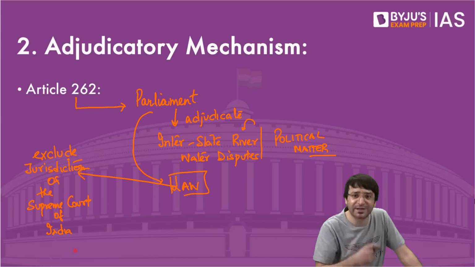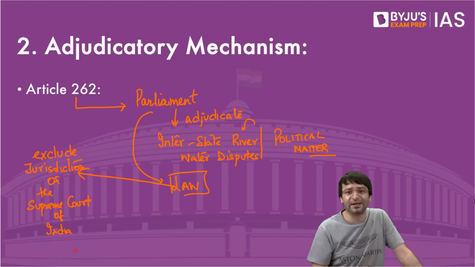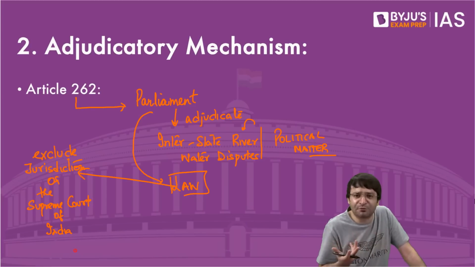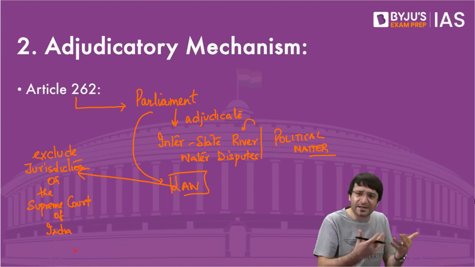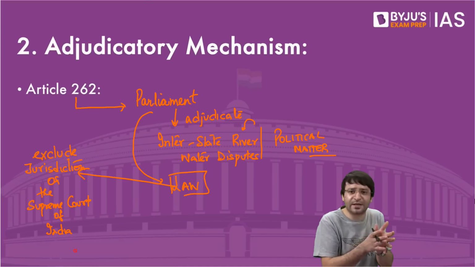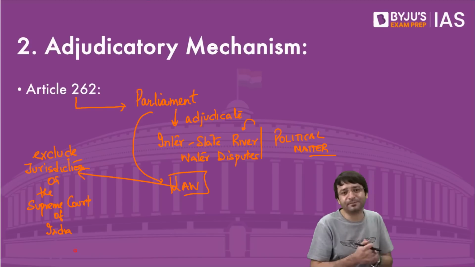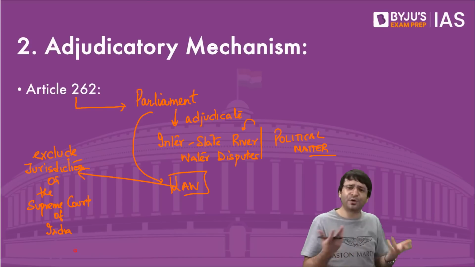So nobody is right, nobody is wrong. It's basically a political matter. It involves give and take. Something Karnataka has to give, something Tamil Nadu also will have to give up. And it is through give and take that we will resolve these interstate river water disputes. The Constitution says in such cases we need cooperation. That is why we will not leave it to the judiciary, because what will the judiciary do?